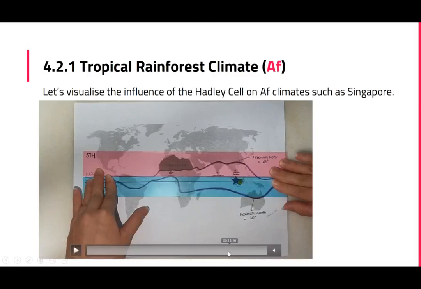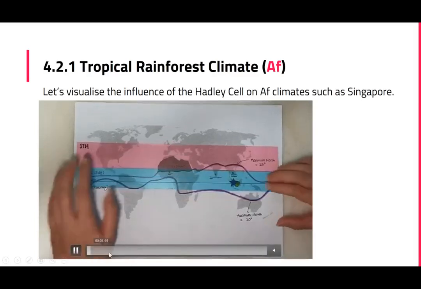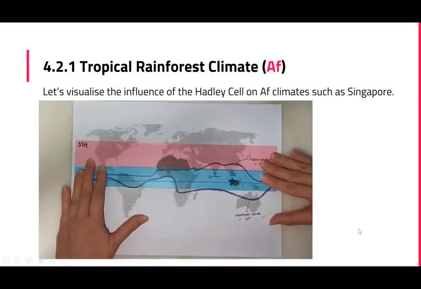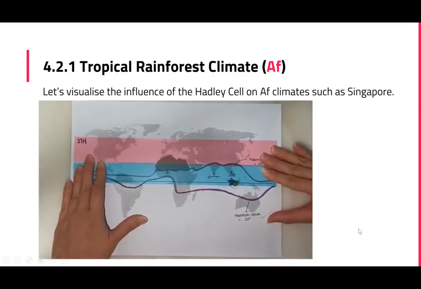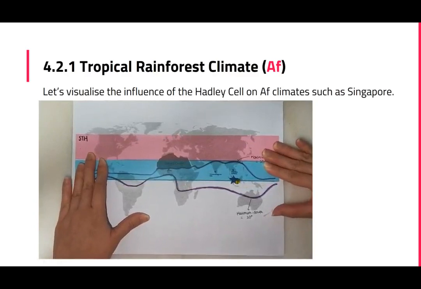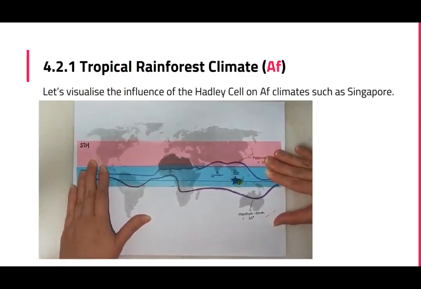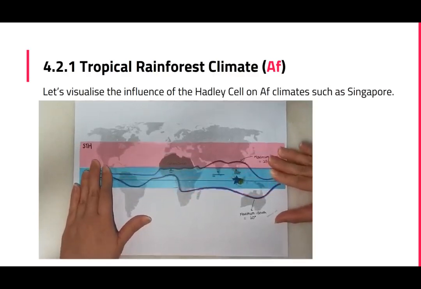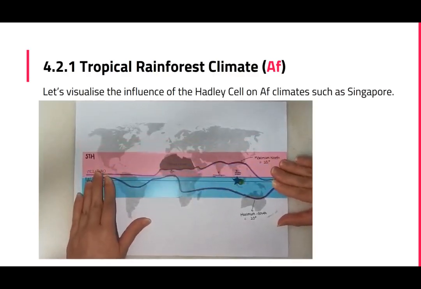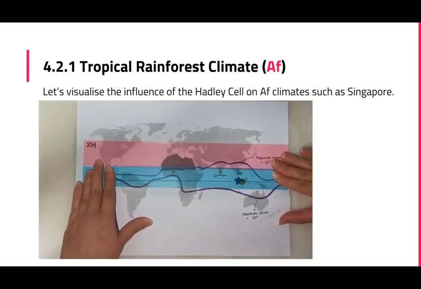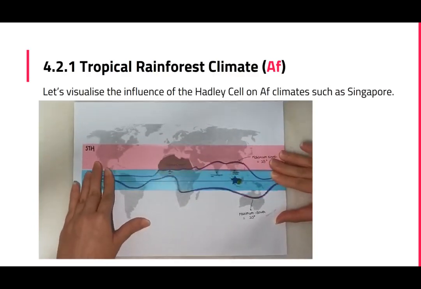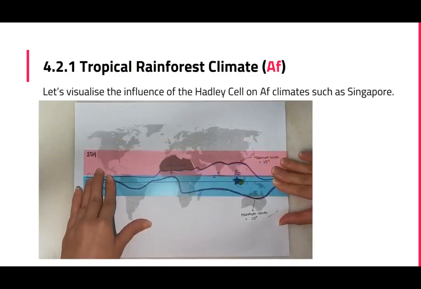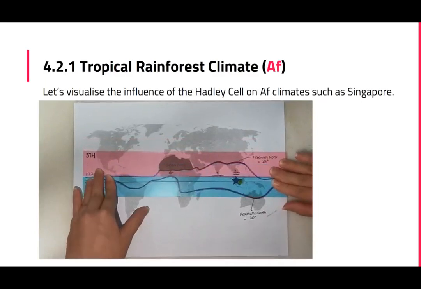Okay, I'll play it again just for you to see. So March at the equator, and then it shifts up in June, but Singapore still receives rainfall from the ITCZ. The ITCZ shifts back to the equator in September, and it shifts down to the southern hemisphere in December. So no matter how the ITCZ shifts, Singapore is mostly still under the influence of the ITCZ, and thus it still receives rainfall throughout the year. Okay, so this is the reason for high rainfall in AF climates in general.